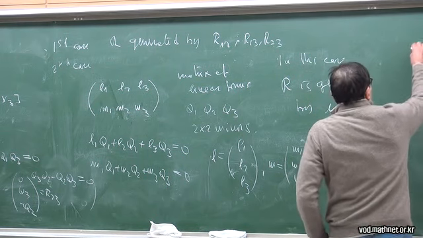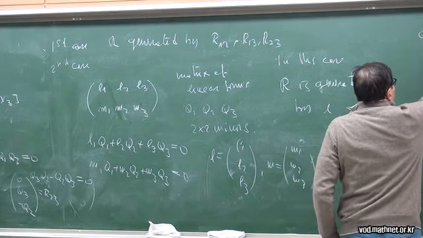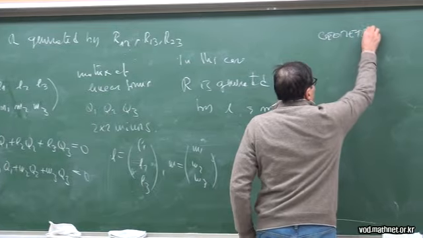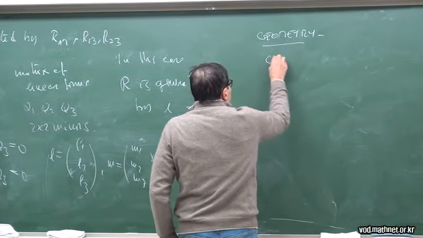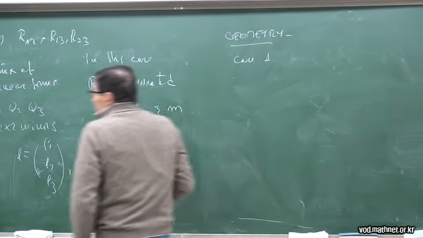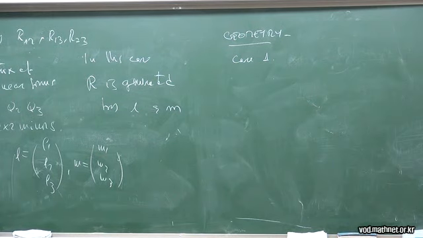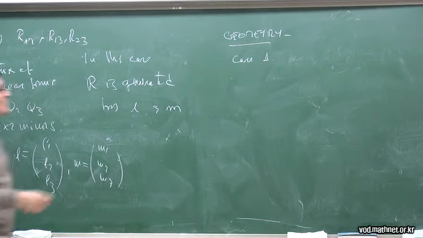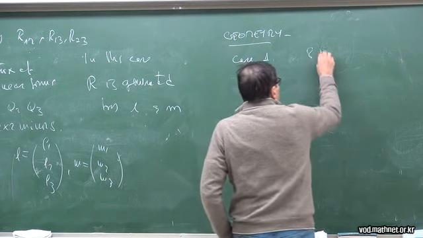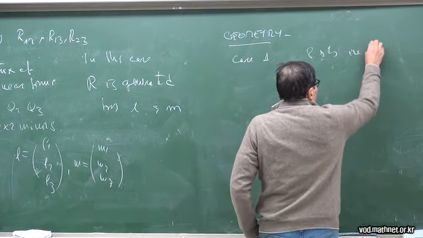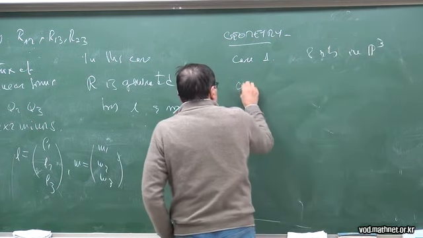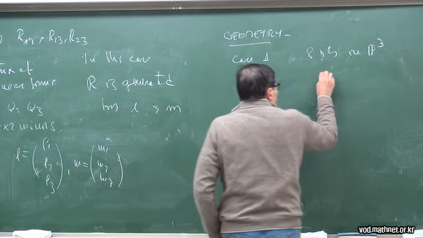What is the geometry of these two cases? In case 1, these are a regular sequence, so the variety they define is a transversal intersection of three quadrics, and by Bezout I get 8 points in P3. In case 2, I get a rational normal curve.